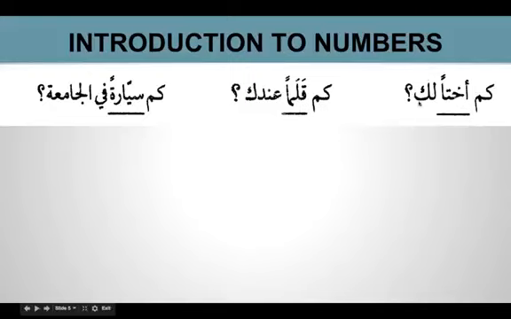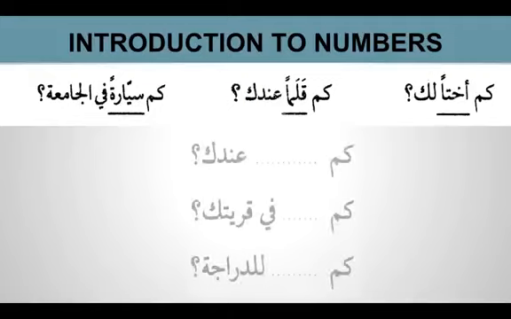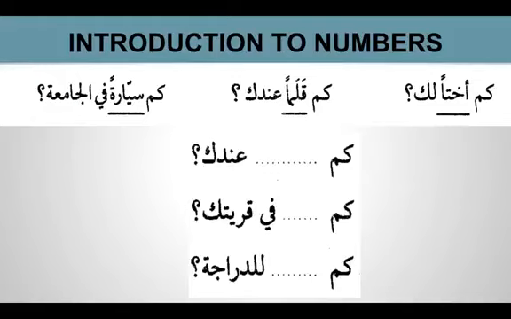So how many brothers do you have? It's kam ukhtan laka, and how many pens do you have? Is kam qalaman indaka. Kam sayyaratan fil jamiati. How many cars in the jamia? Just do some more practice here. Come. So we have to use one word, any word you can say. For example, come kitaban indaka is an object. So inda, so it's an object. Come baitan fi qaryatika. Qaryati is village.